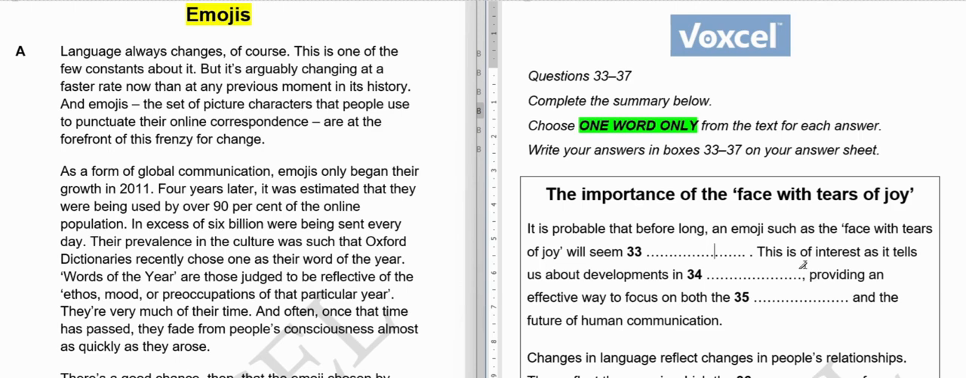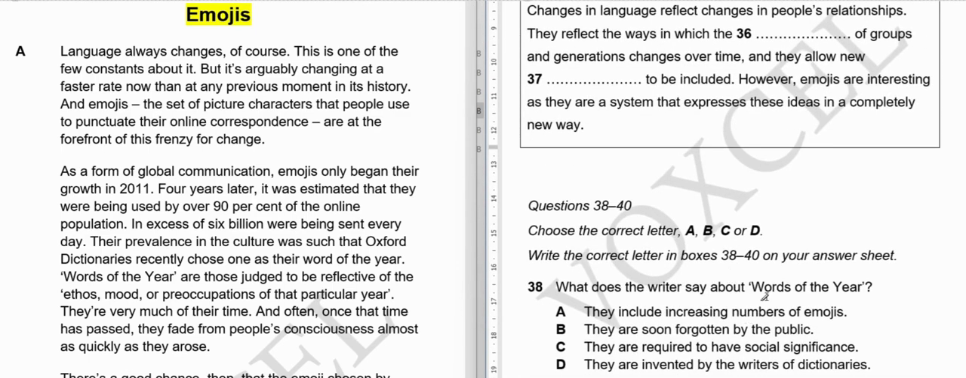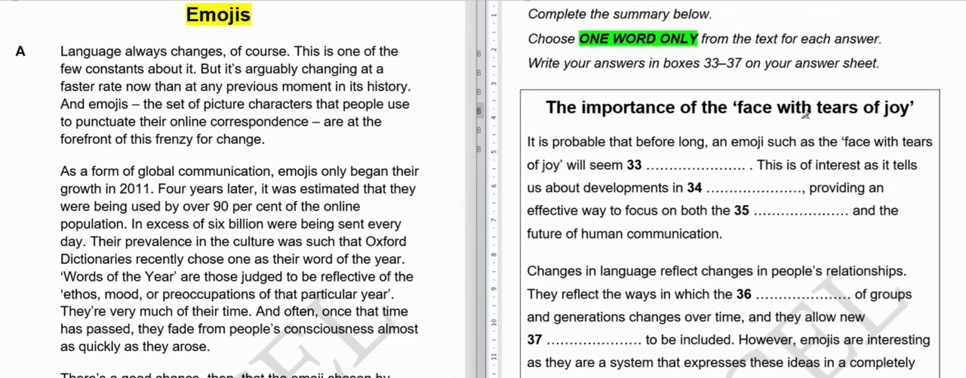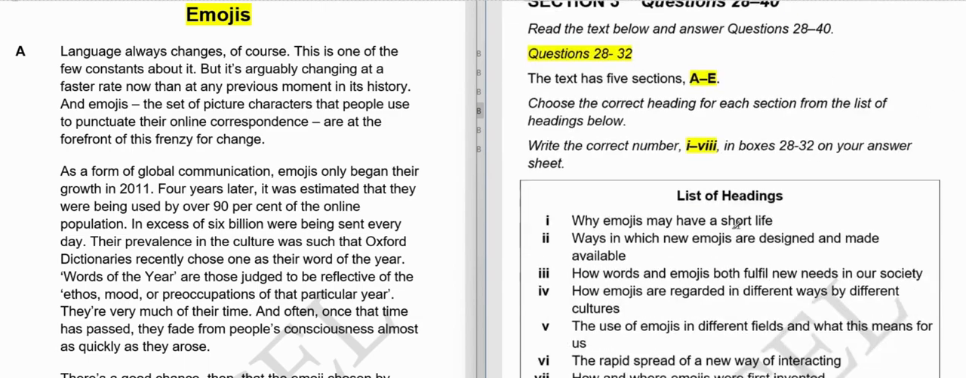So now we will go straight to the first paragraph, list of headings. We will try to solve list of headings, and then we will see if we are feeling confident enough to come to this particular question. So okay, words of the year and faces with tears of joy. They are quite easy to remember words, but we'll first go to the first section.